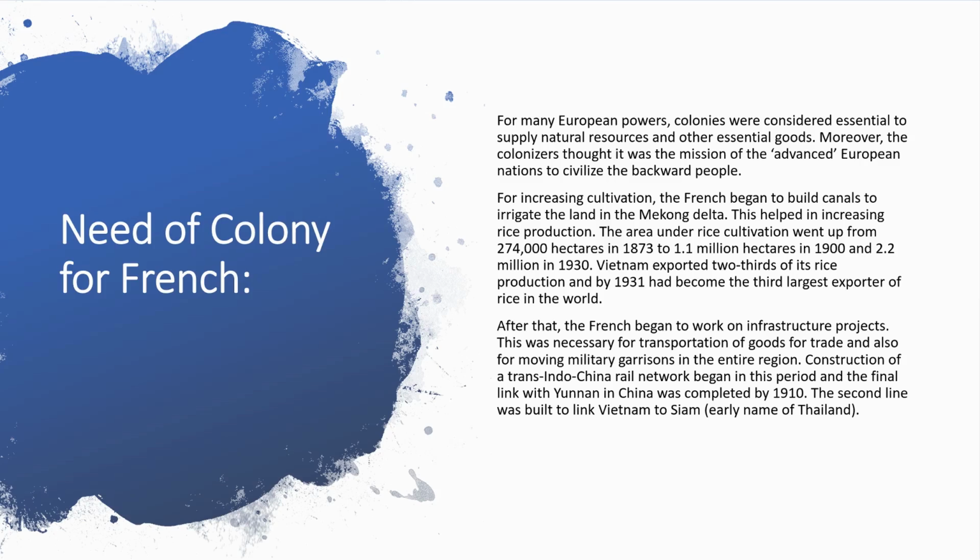This was necessary for transportation of goods for trade and also for moving military garrisons in the entire region. Construction of a trans-Indo-China rail network began in this period and the final link with Yunnan in China was completed by 1910. The second line was built to link Vietnam to Siam, early name of Thailand.